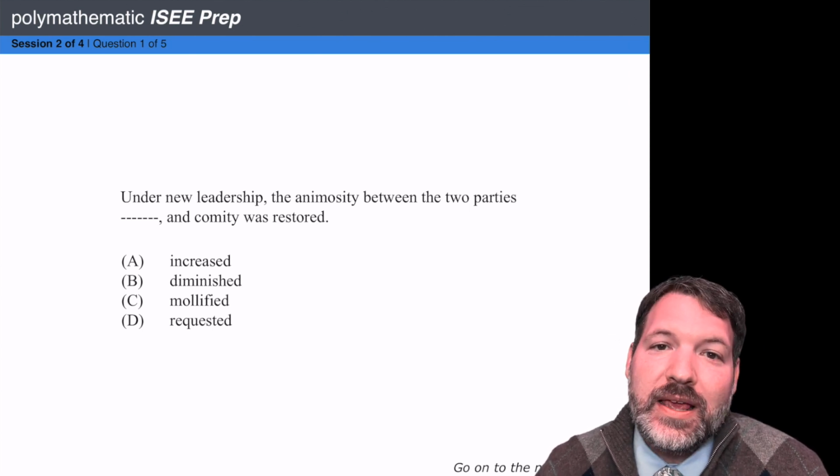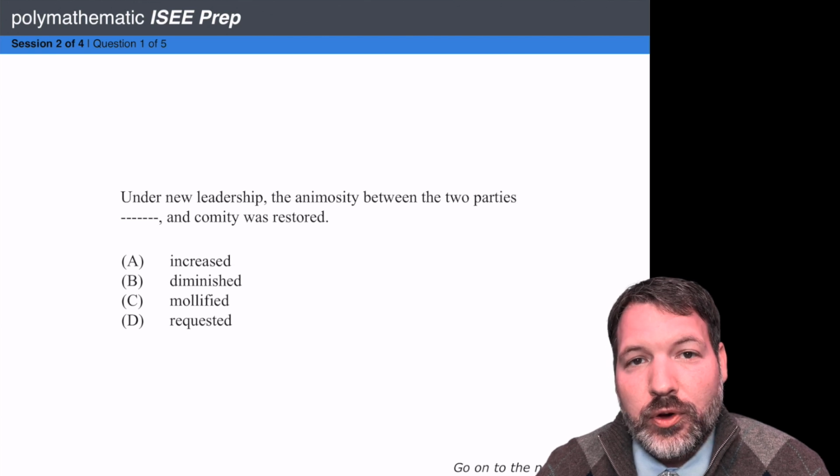Make sure you're writing down any vocabulary that's unfamiliar to you and studying that vocabulary as you get closer to your test date.